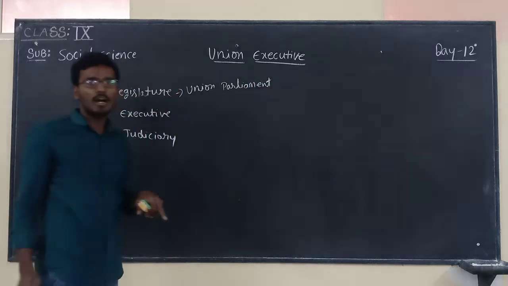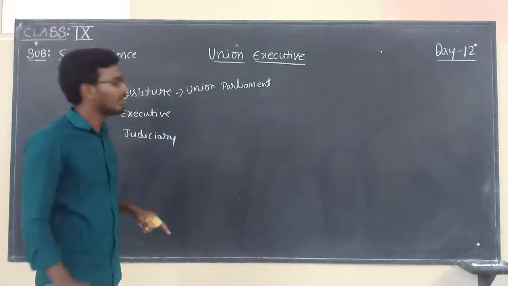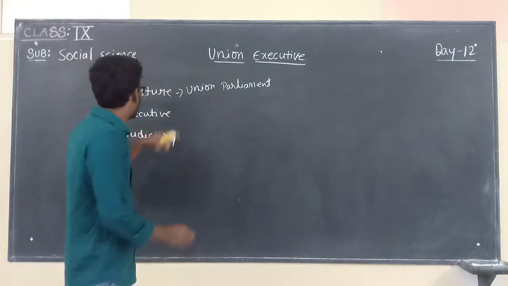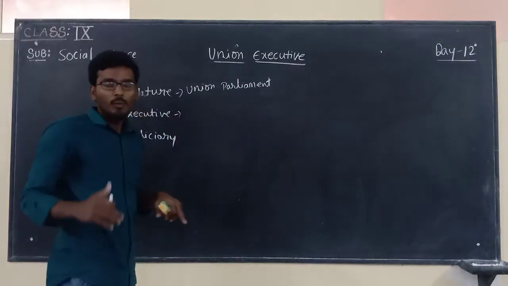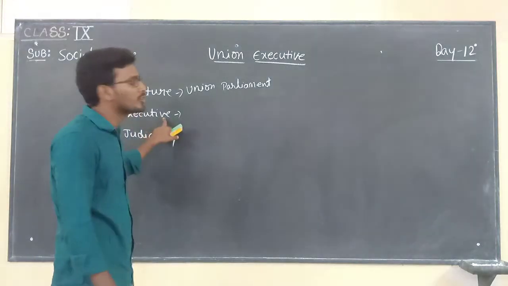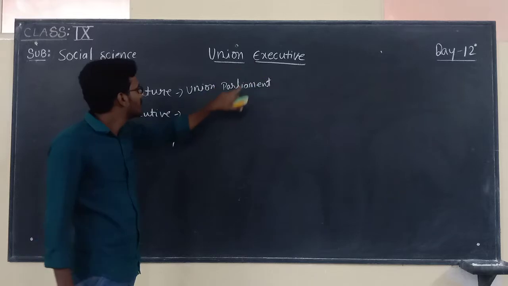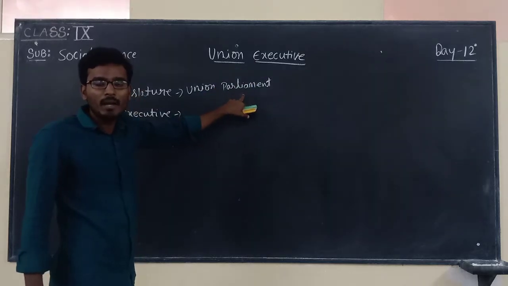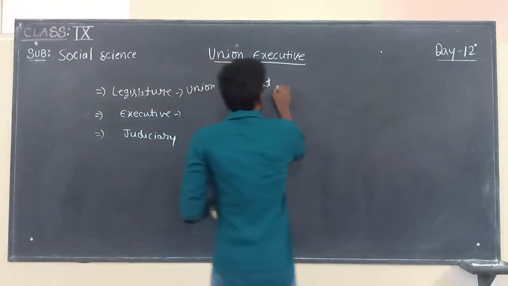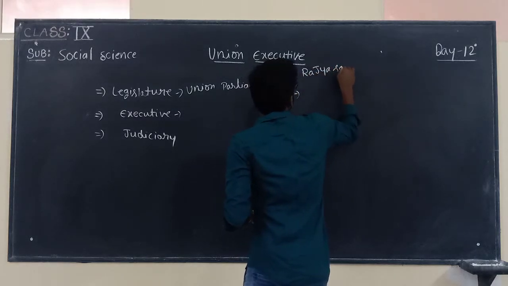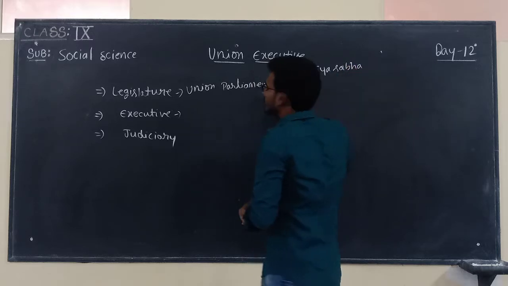Already we have completed the discussion about union parliament. So now today we are going to deal with executive. Executive means here union executive. So as a part of union parliament, what did we discuss? We discussed two houses, right? One is Rajya Sabha.